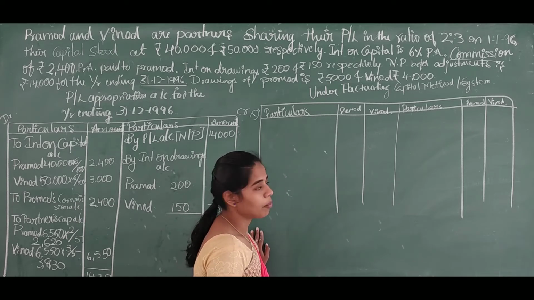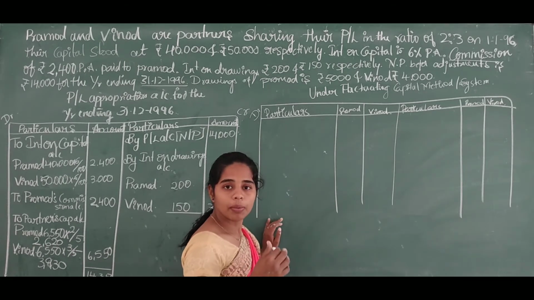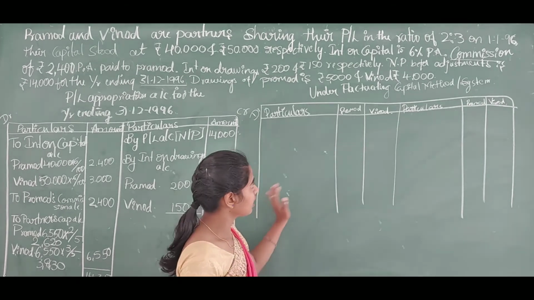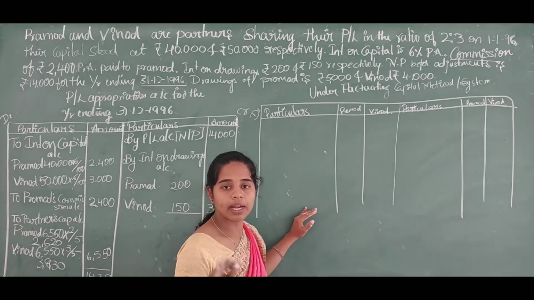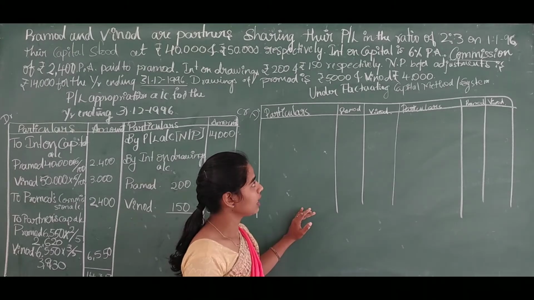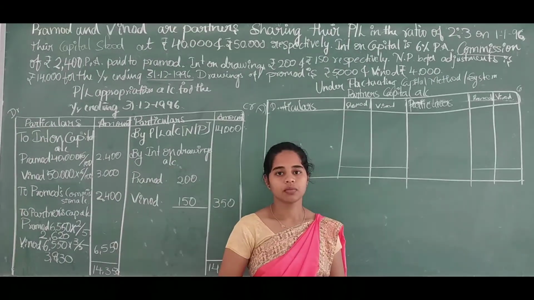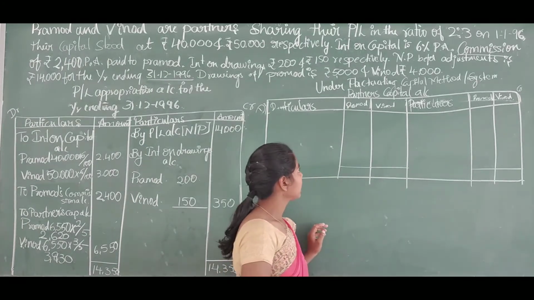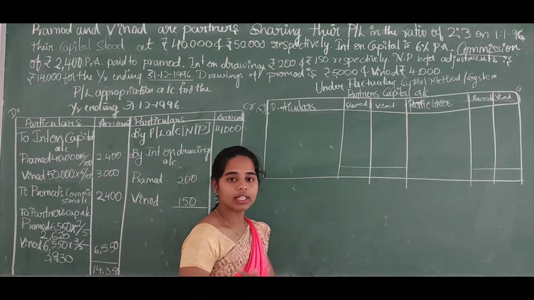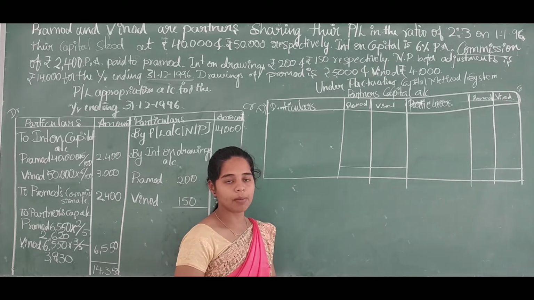Under fluctuating capital method, the capital of the firm or capital of partners will be transferred in this account. There is no separate account for transferring capital of the firm. So, in preparing partners capital account, we have two methods. One is fixed capital method and another one is fluctuating capital method.